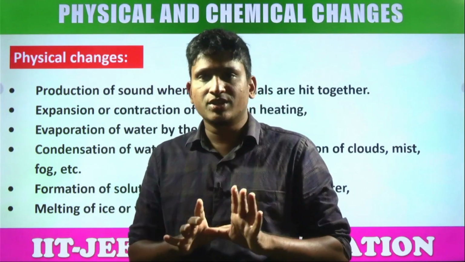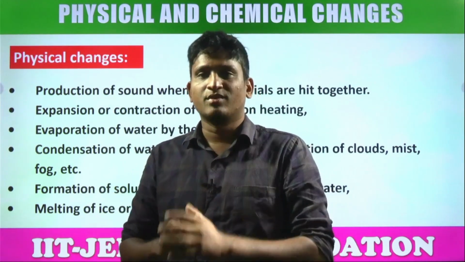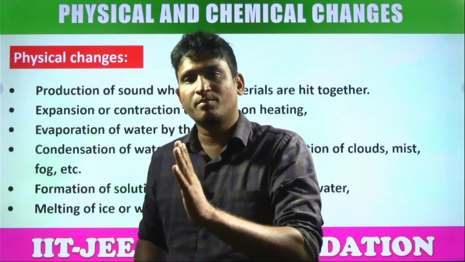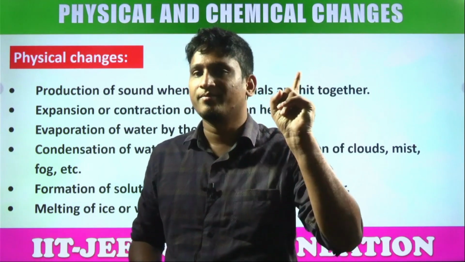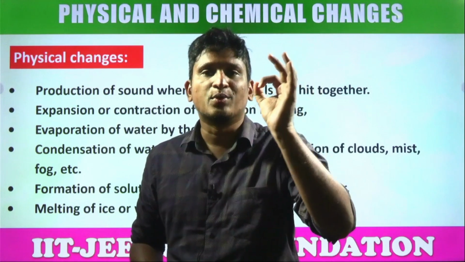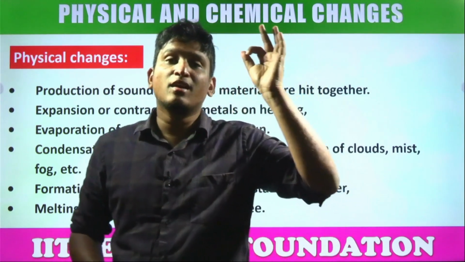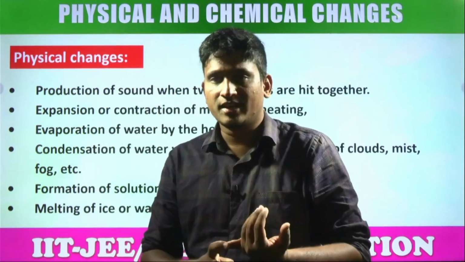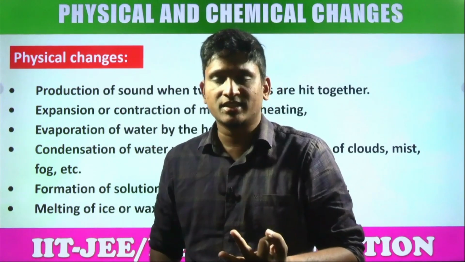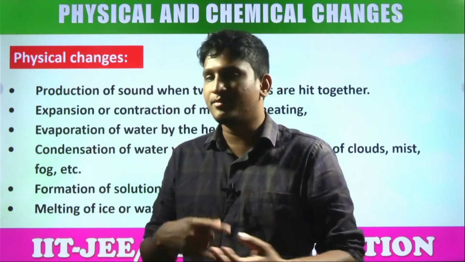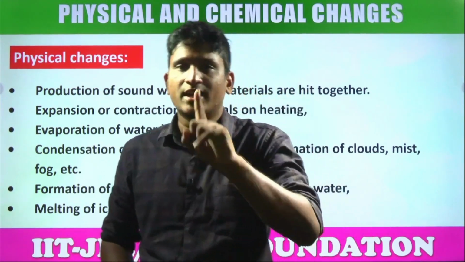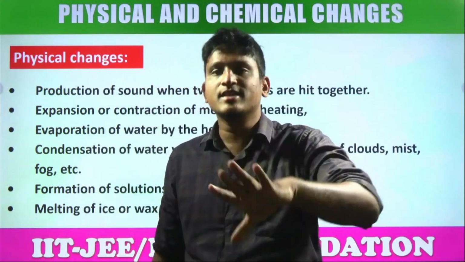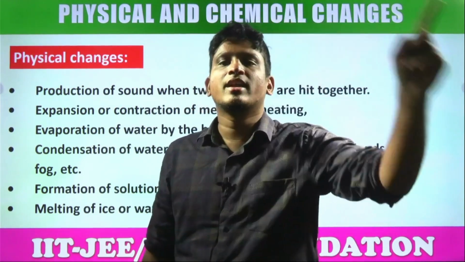But is it the correct definition? Is it the correct way to define? No. Why? Because you have to mention one thing. All these changes may or may not take place, but one thing is not changing, that is chemical composition. That means the chemical formula is not changing in a physical change. It can change color, melting point, densities, magnetic properties, solubilities, everything will change. But what is not changing at all? The chemical composition of matter is not changing. The chemical formula is not changing. That change is called a physical change.